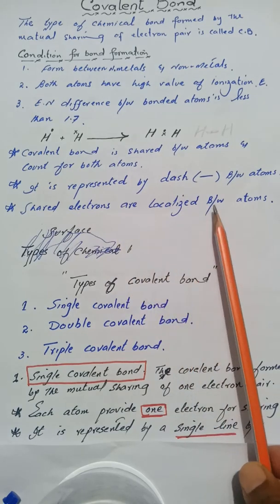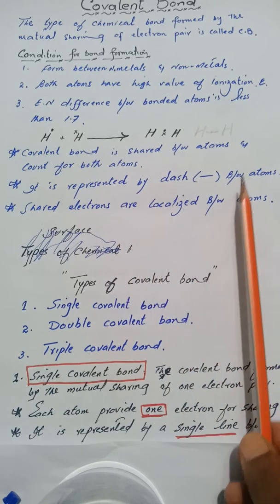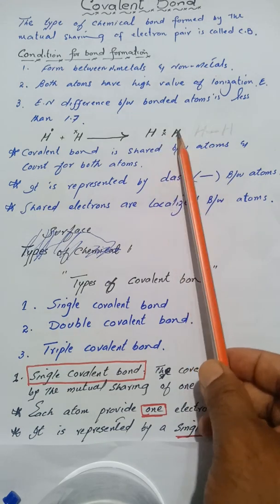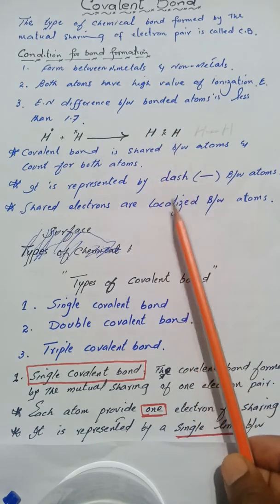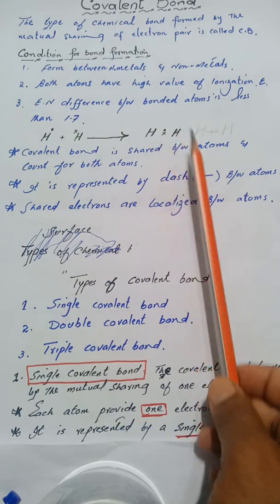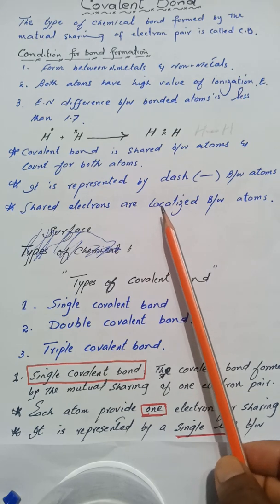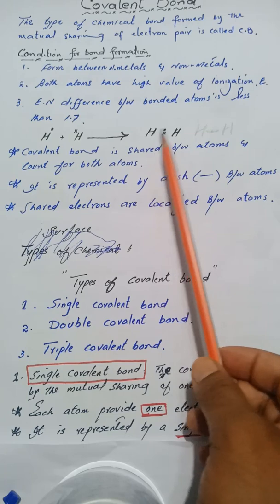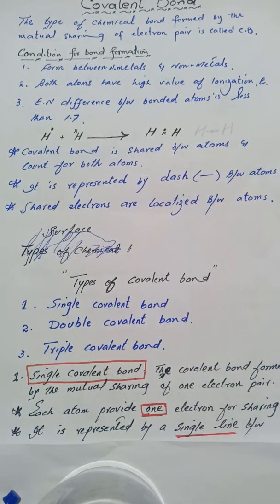Shared electrons are localized between atoms. It is very important that these two shared electrons are only attracted by two atoms. When we say localized, these are the electrons which are attracted by the nuclei of any two atoms. The opposite of localized is delocalized, where an electron pair is attracted by more than two atoms.